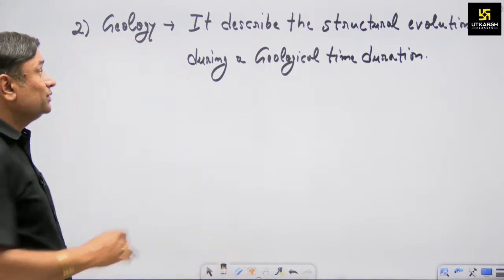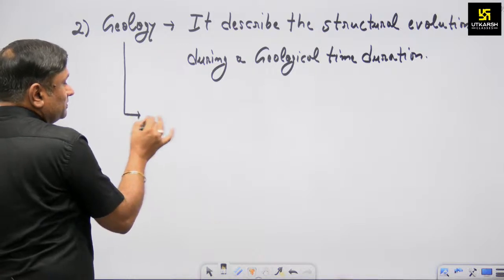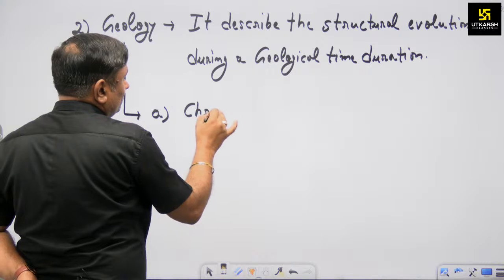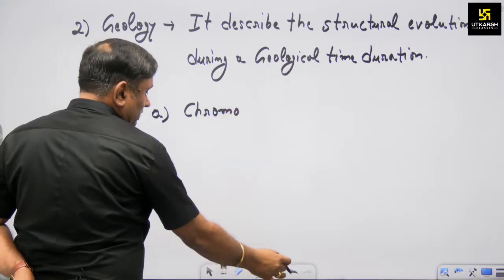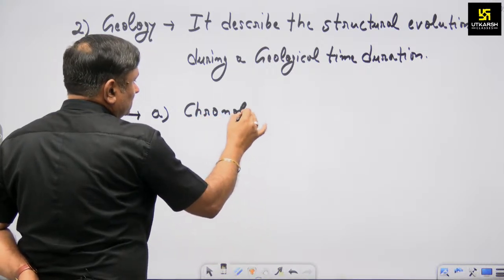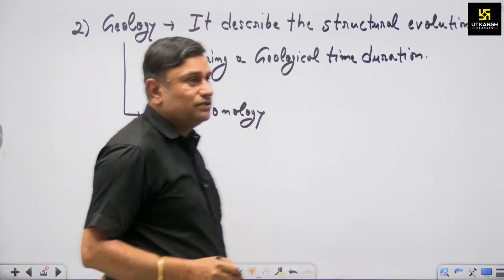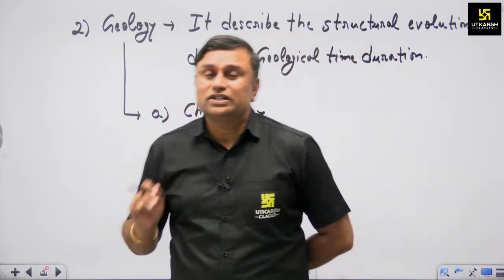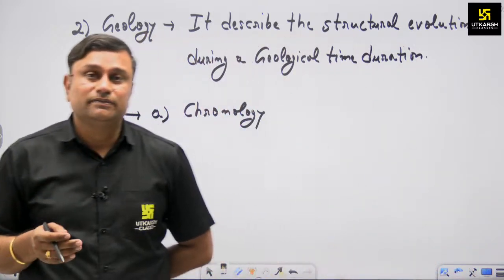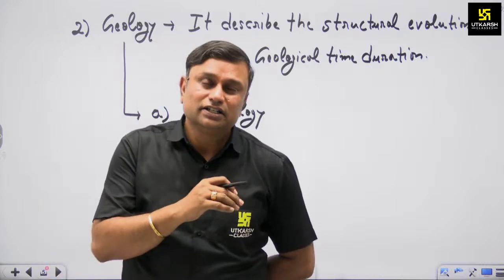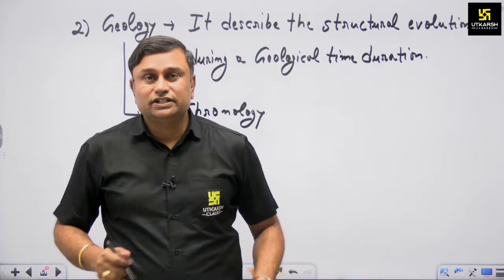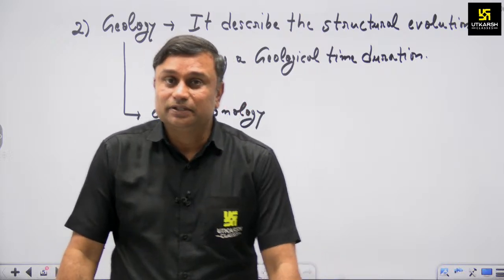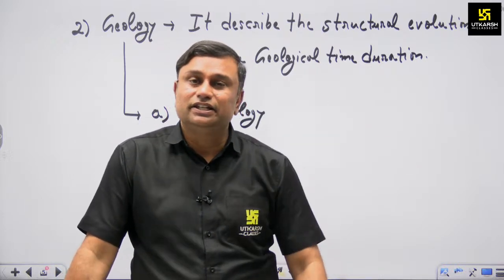Why do we have to discuss all these things in the geological aspect? Because it describes the chronology. What is chronology? Chronology means in a hierarchical manner, when the first thing was developed, when the second thing was developed. Like in Rajasthan you may have heard, there is a Bap boulder section in Jodhpur, and there is the Akal Wood Fossil Park in Jaisalmer, and there is basalt black soil in the Hadoti region.